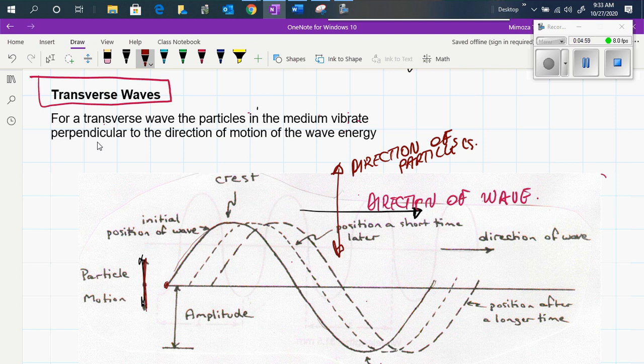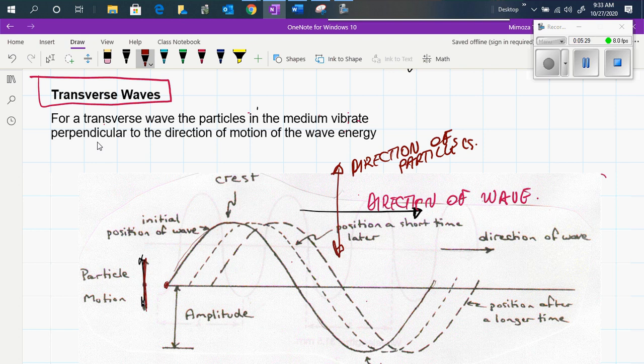So the water is quiet, there is no motion, and then a rock is thrown in that pond, or a motion is caused, and what you see is the ripple, which moves perpendicular to the direction of the particles. So the cause of the motion is going up and down, and the ripple is moving toward you, perpendicular to that motion.